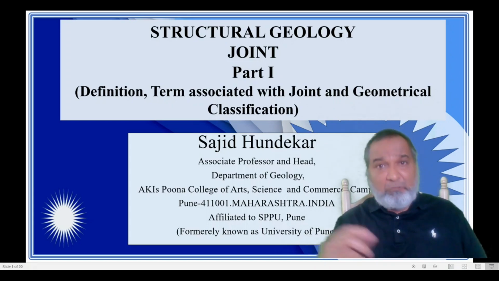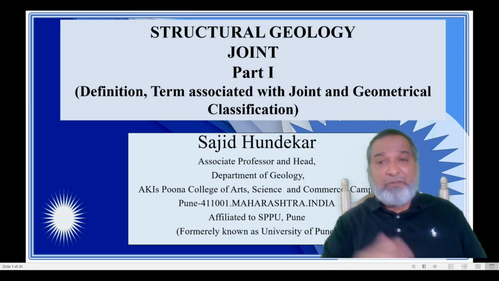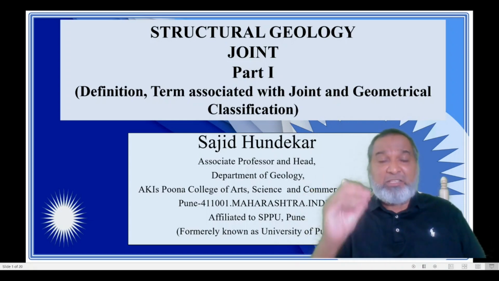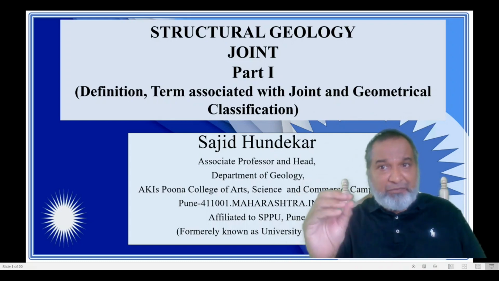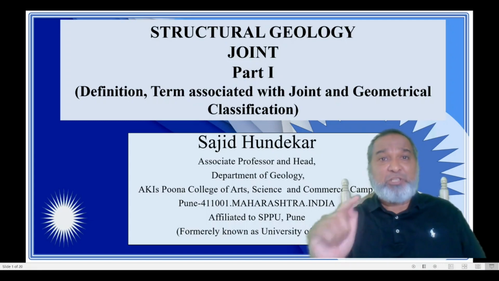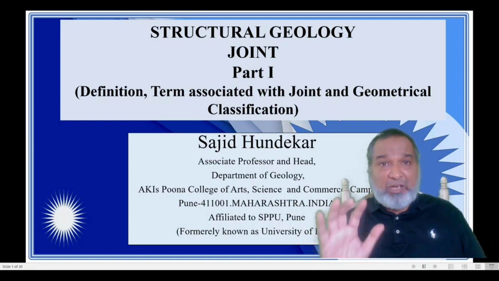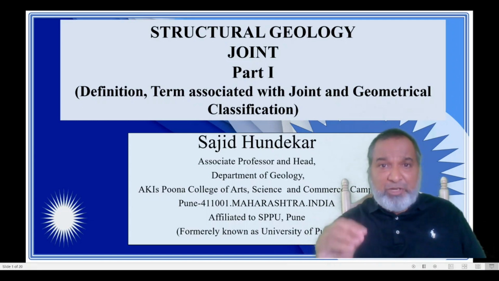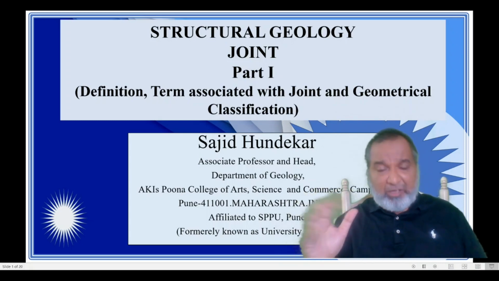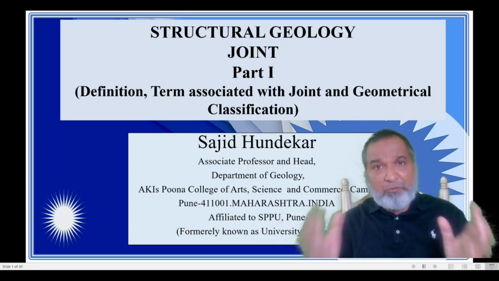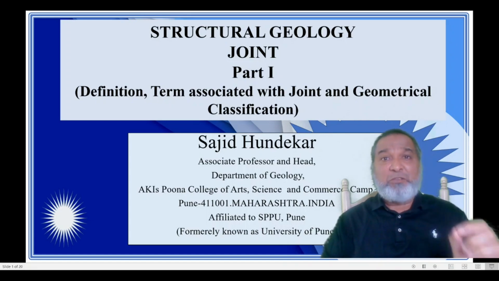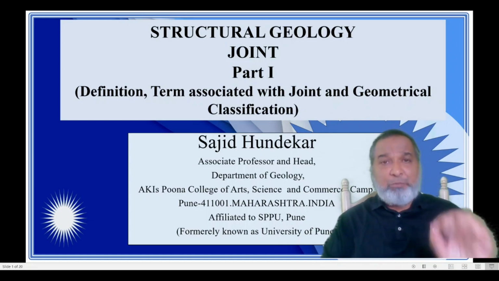Any terms will be asked for 1 or 2 marks. If none of those come, then definitely the geometrical classification will be there for 5 marks. If the geometrical classification has not come, then the terms associated with the joint will be asked for 5 marks. So this is an important chapter for your semester as well as your final exam, and for those who are going to prepare for competitive examinations. These are the important terms which will definitely help you in preparing for competitive examinations.